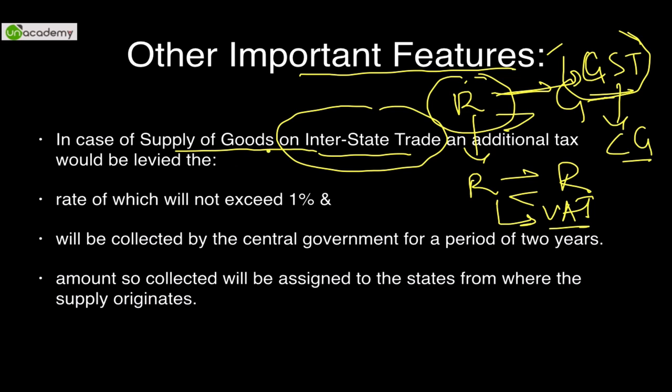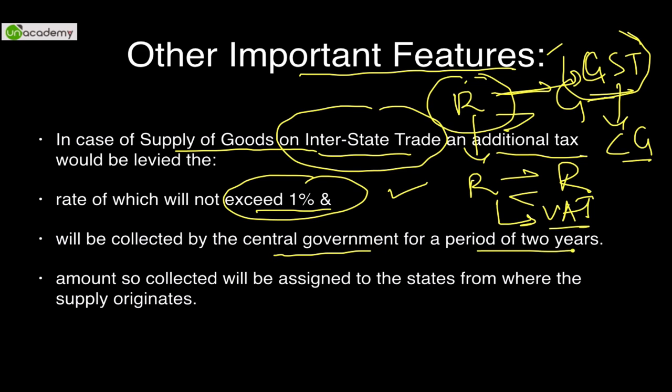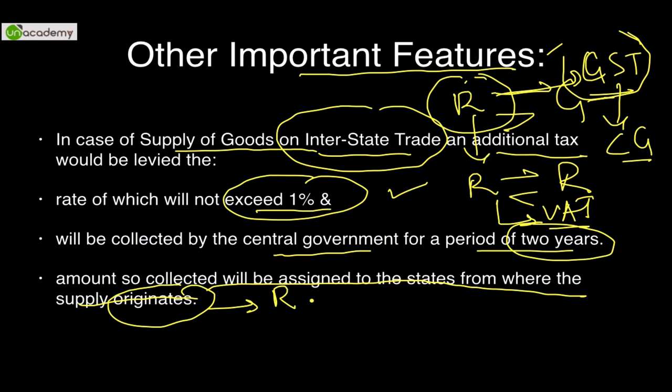So in case of supply of goods on interstate trade, an additional tax would be levied at the rate of 1%, and this is the maximum that has been proposed. It will be less than this. This will be collected by the central government for a period of 2 years, first 2 years from the time GST is implemented. The amount so collected will be assigned to the states from where the supply originates.